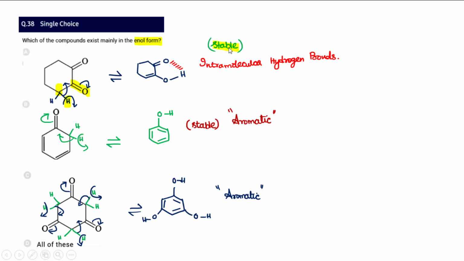So it tends to convert into enol form. Ene plus alcohol, so therefore enol form. And even this also, for this carbon-oxygen double bond, this is an alpha hydrogen. One of the hydrogens will be left out, so automatically it gives a stable compound, which is aromatic. So the driving force for the enol form is, in one case, hydrogen bonds, and in the other case, aromatic nature. And even here for this carbonyl, from any one of these carbons you can take.